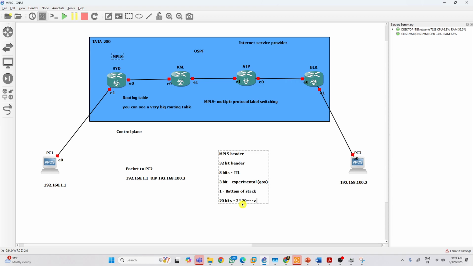It's a tag. So in your data center or in your rack, on the cable you will add a label, right? This cable is connected to which interface? You will add a label, right? Same thing, some label. Okay.